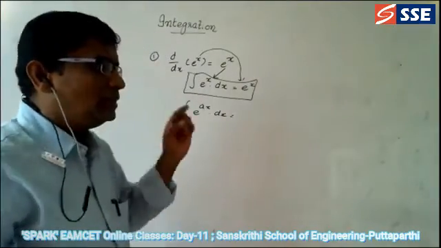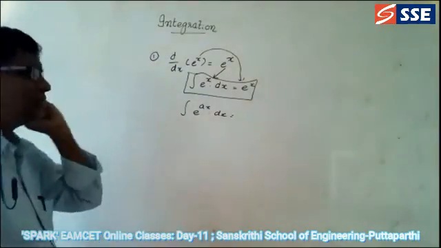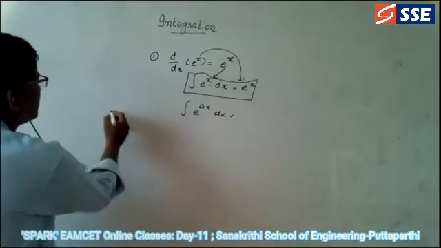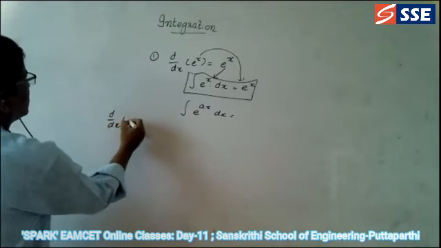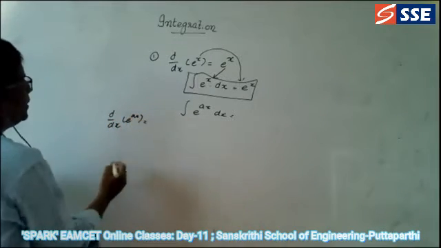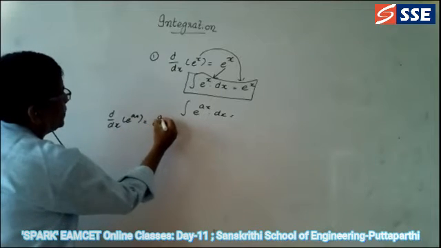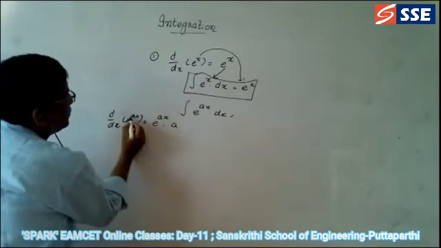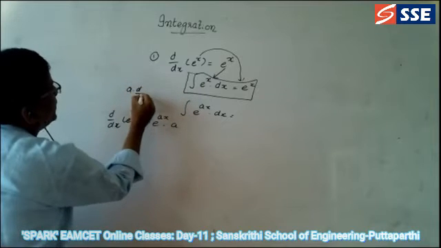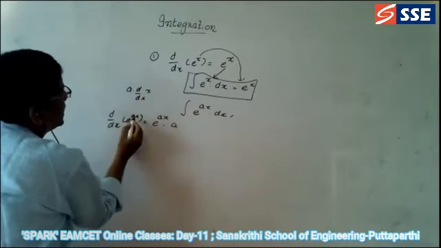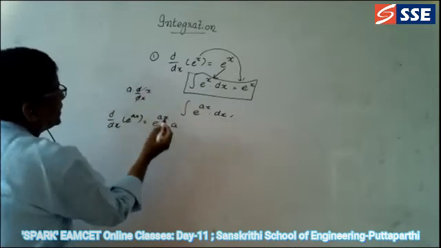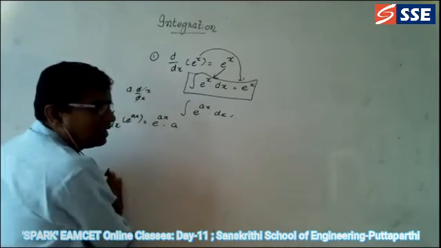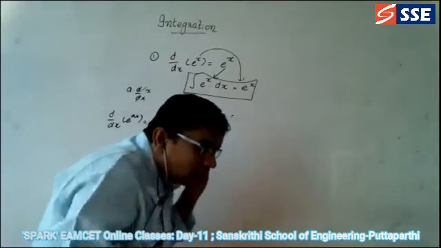Give me the answer. See here, how to find the answer for this? First of all, find d by dx of e power ax. Okay, e power ax is equal to, as usual, e power ax into a. Ax differentiation is a into d by dx of x. Why? Because a is constant. Take it out. Both get cancelled. So this is the formula for this.